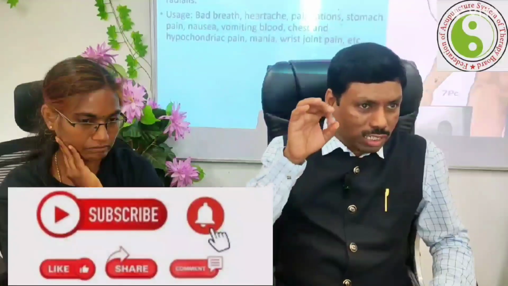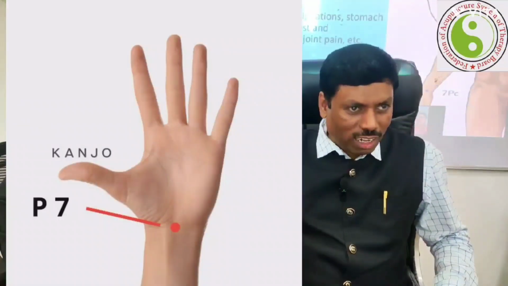If the darling is good, that means it is your darling, or the pericardium 7 darling, or the wife is the darling. If that darling is good at home, then the husband is also good. When the BP or the sugar increases because the darling is dysfunctional, the darling is not cooperating, yes or no?